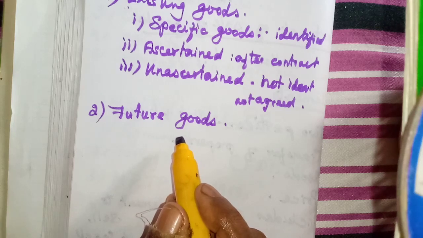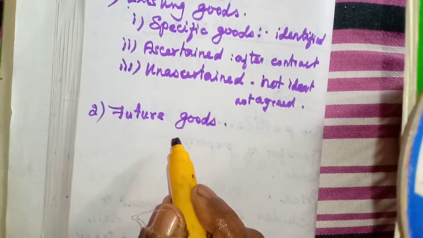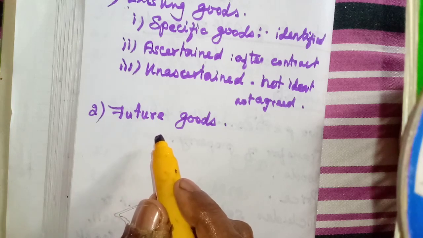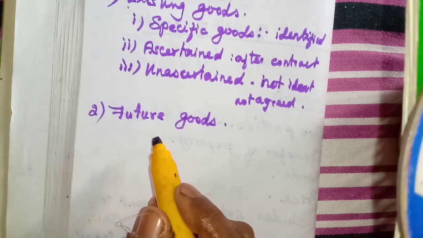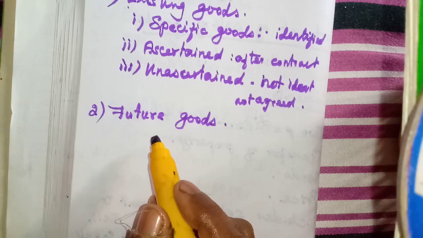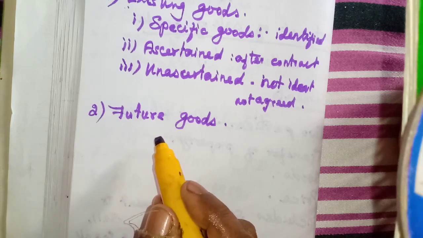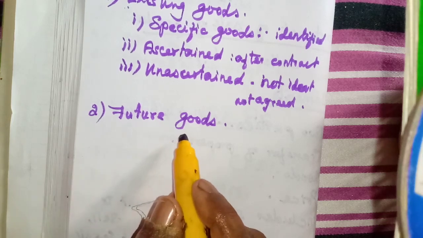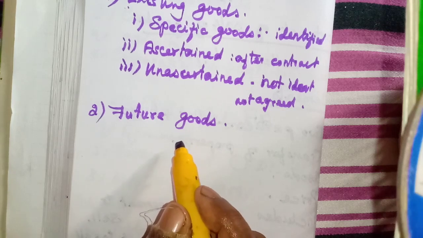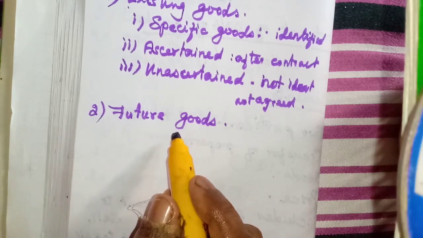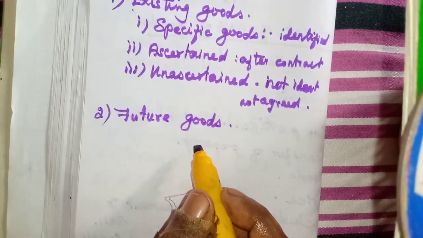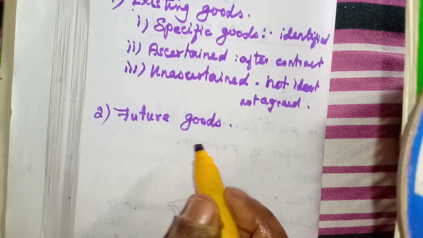We will place an order to someone, isn't it? So they will purchase from somebody and they will give that product. That type of goods we can say future goods. They will get the order, and after 1 week they will deliver the goods. That contract of sale we can say is for future goods. At the time of contract of sale, the goods are not available with the seller. He may produce the goods, or he may manufacture, or he can buy and sell the goods.